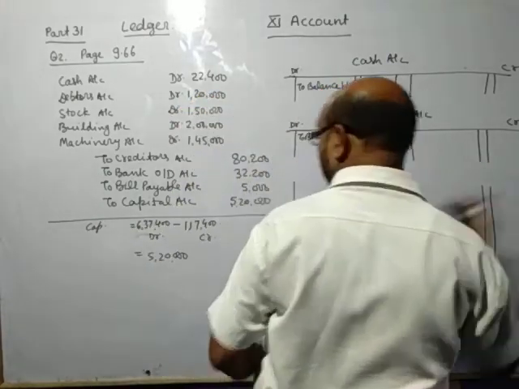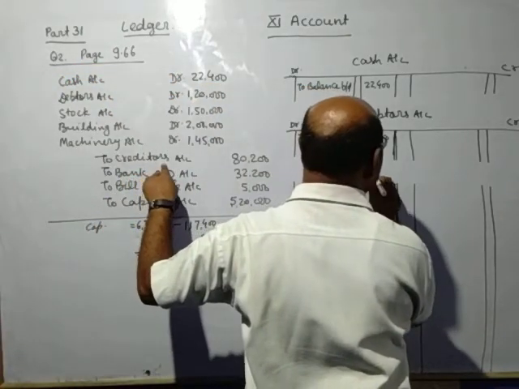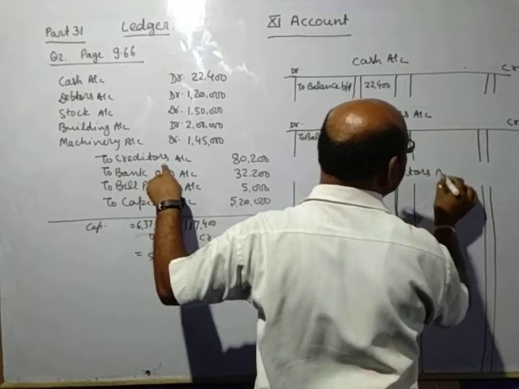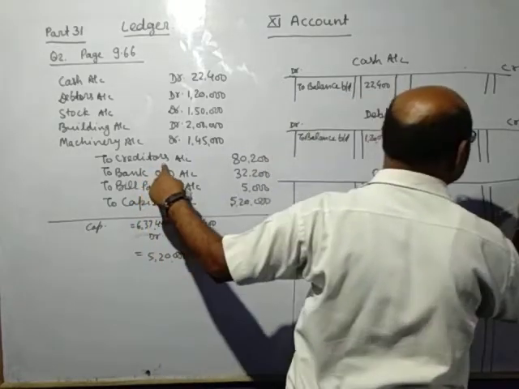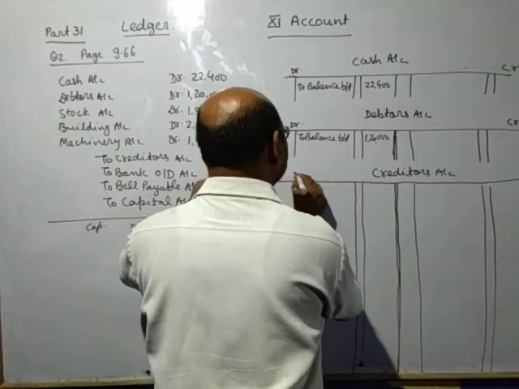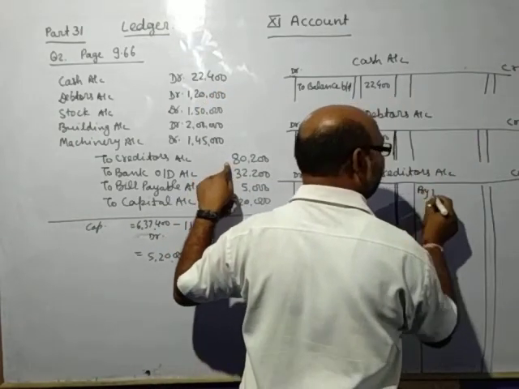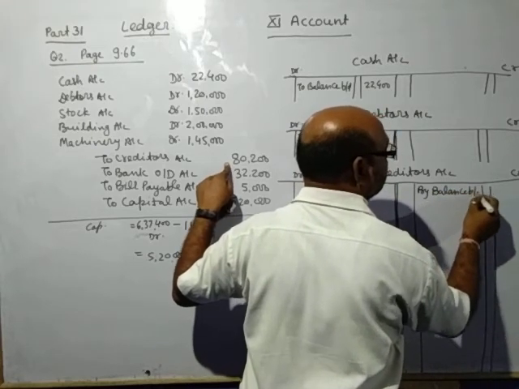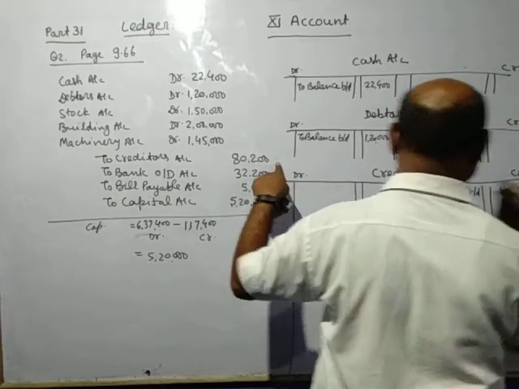Now, see, in the case of creditors, when you draw the creditors account, here creditors is a credit, so on the credit side you will write by balance b/d and the amount of creditors is 80,200.